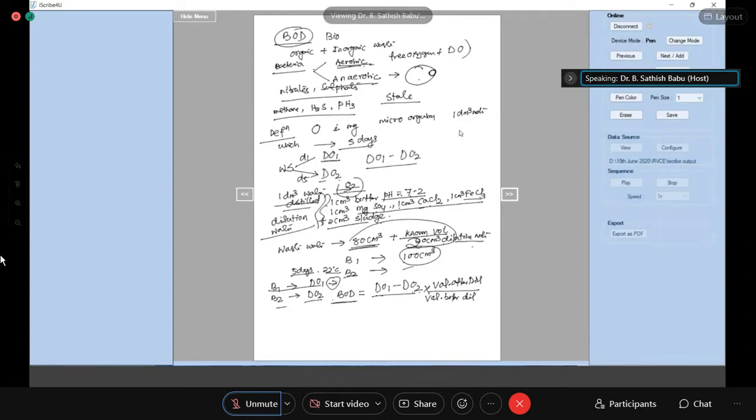Is it clear? When you have taken 80 cm cube of the original water sample plus 20 cm cube of dilution water, then it is 100 cm cube. The DO which you are calculating here corresponds to 100 cm cube of the diluted water. It is not for the original water sample. For the original water sample, we have to account for the 20 cm cube which we added to dilute. Am I clear?